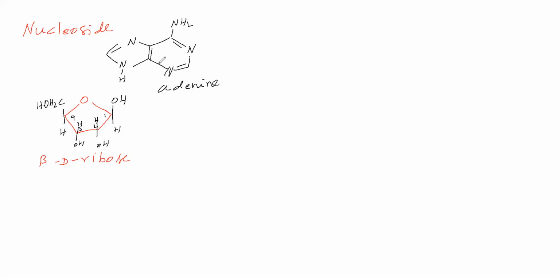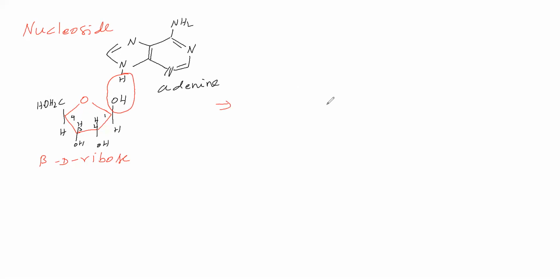This is the adenine base. Now this NH group's H and the beta D ribose C1 carbon's OH leave as a water molecule.